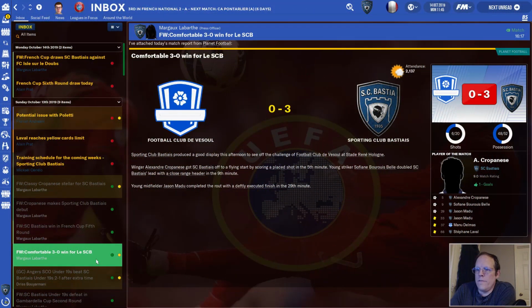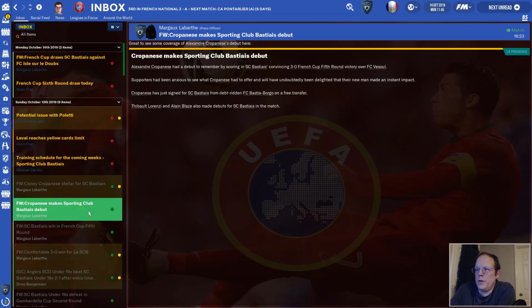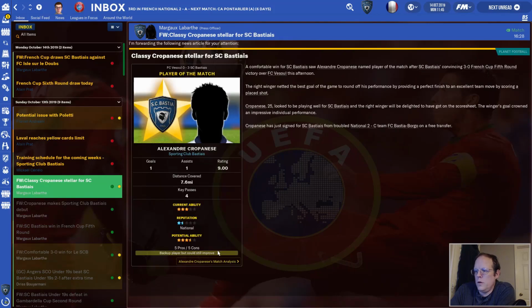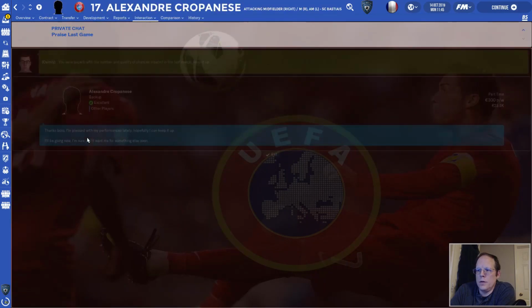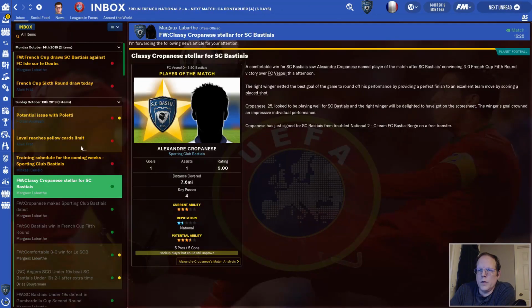Well, the plate says it all. A very comfortable win for us. Kropanese made his debut and scored. He also had an assist, too. We are going to praise that. Of course, Laval reached the yellow card limit.